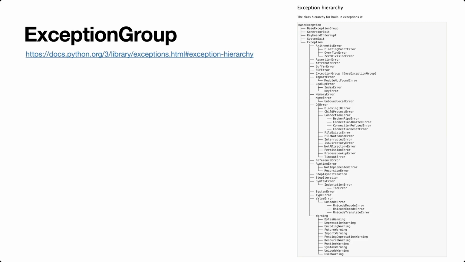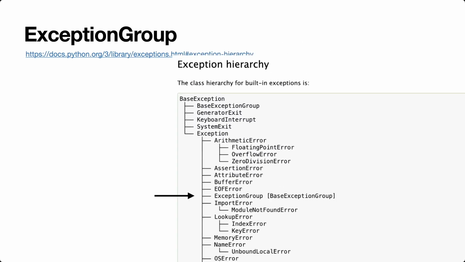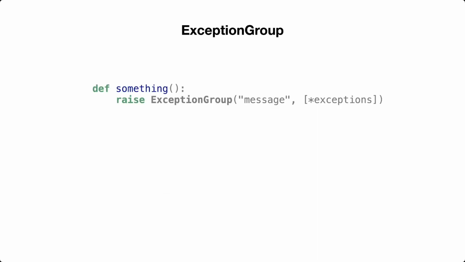ExceptionGroup is a standard library exception added to the big tree of built-in exceptions in 3.11. You can find it in Python docs right here. I think they're fairly simple to understand. They comprise a string message and a sequence of one or more exceptions. The arguments are validated. Message must be a string, and exceptions must not be empty or contain non-exception objects. And it must be a sequence, no generators, dicts, or sets allowed.